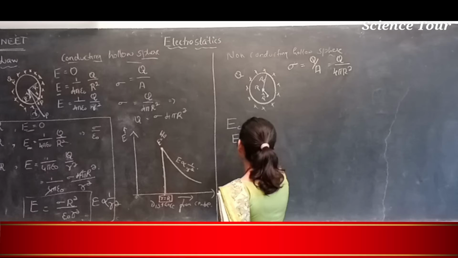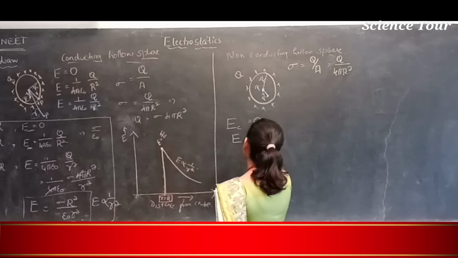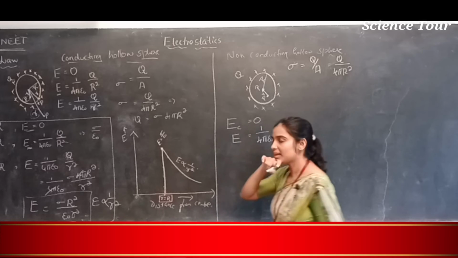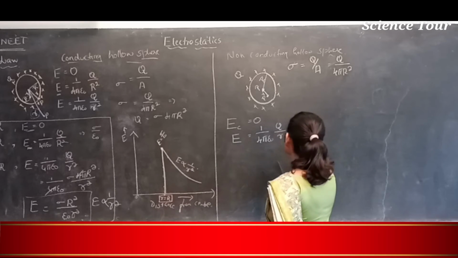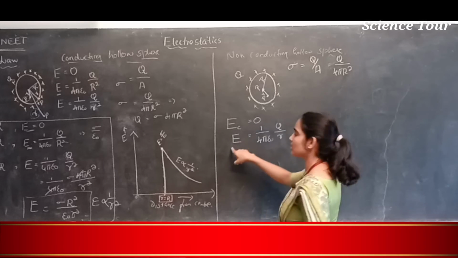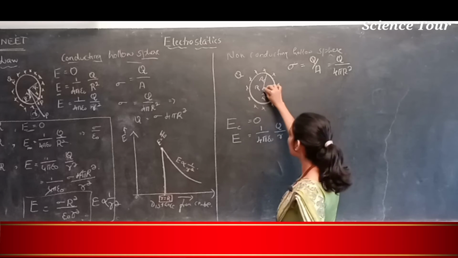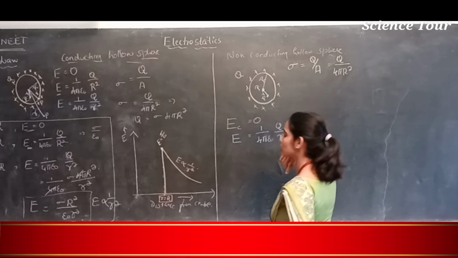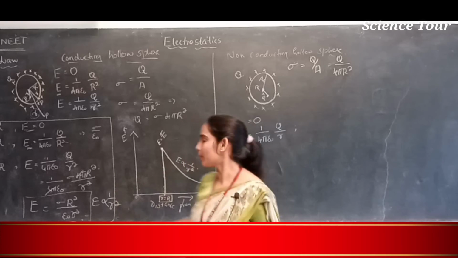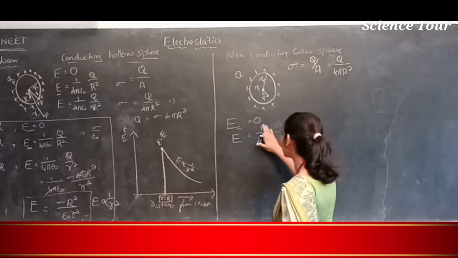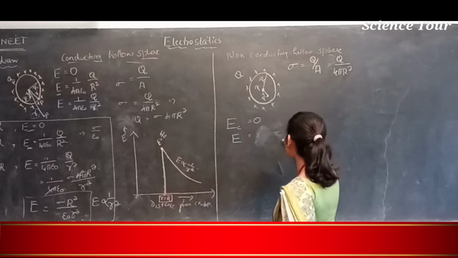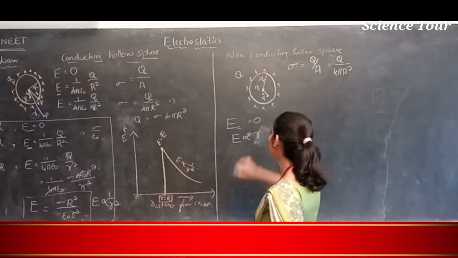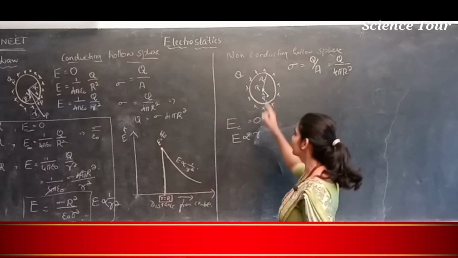It is equal to 1 by 4 pi epsilon naught Q divided by R, directly proportional to R, not inversely. Electric field intensity is directly proportional to R here.